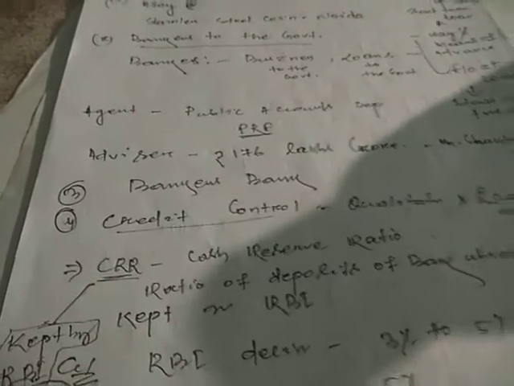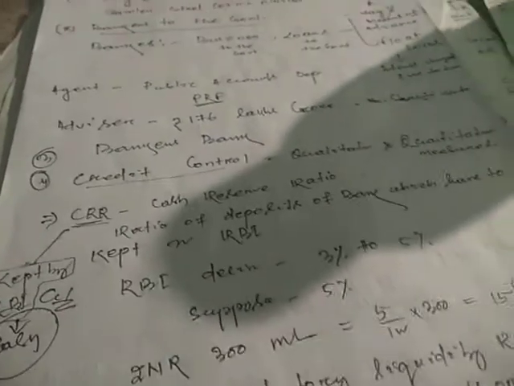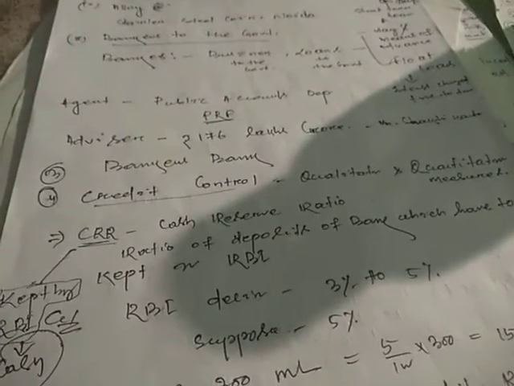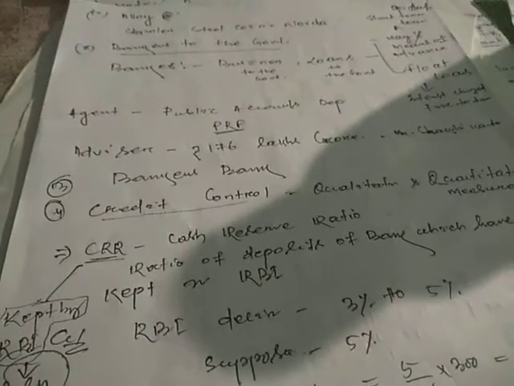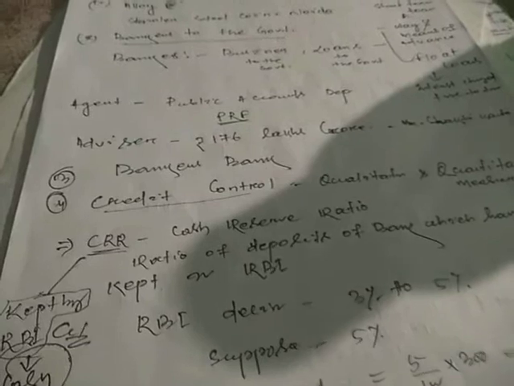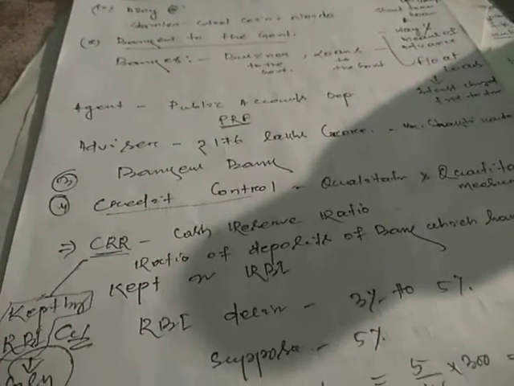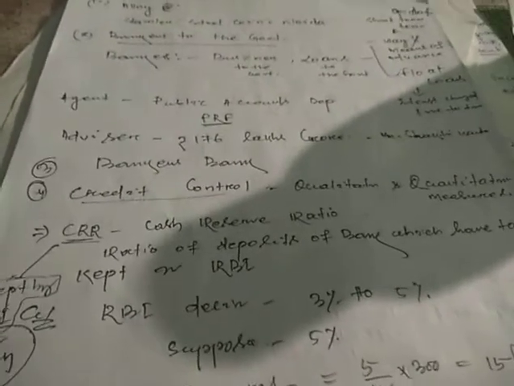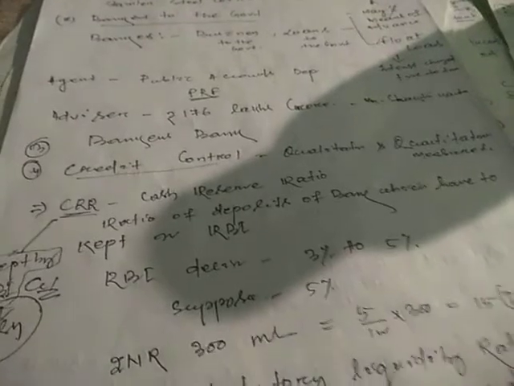A single bank cannot take any decision without RBI permission, because RBI has specific guidelines: what things to be done in the bank, what things not to be done, what the interest rate is, what the time period is. Every structure of banking depends upon RBI. That's why RBI is the bankers' bank.